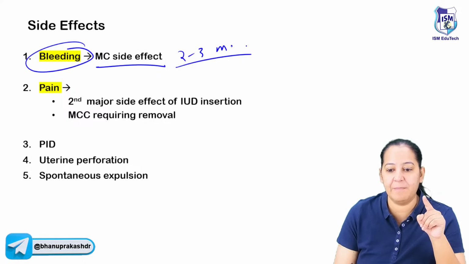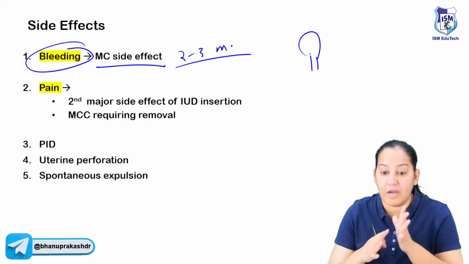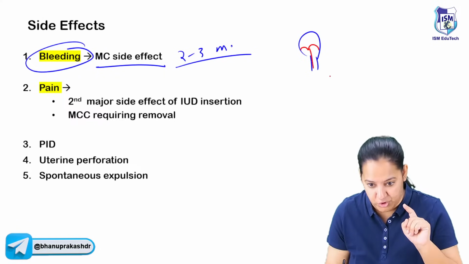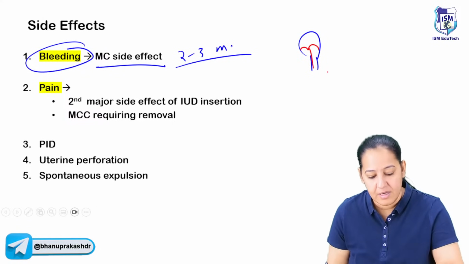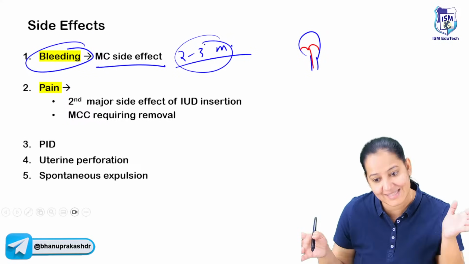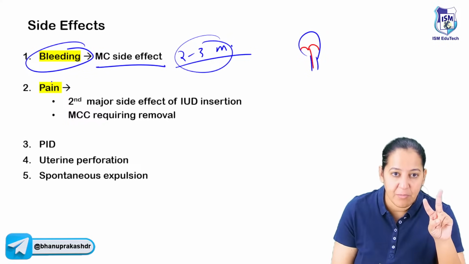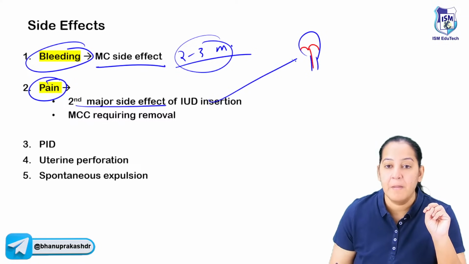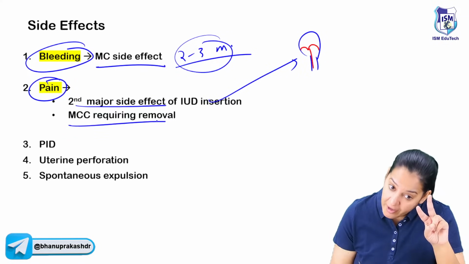The cause of the bleeding may be that the uterus is small and you have put a big IUCD. The size is disproportionate. Maybe this is the cause. So you have to first reassure, but if it continues and if it is excessive, then you have to remove it. Second most common side effect is pain. After inserting, the pain is there. But the most common side effect which requires removal is pain.